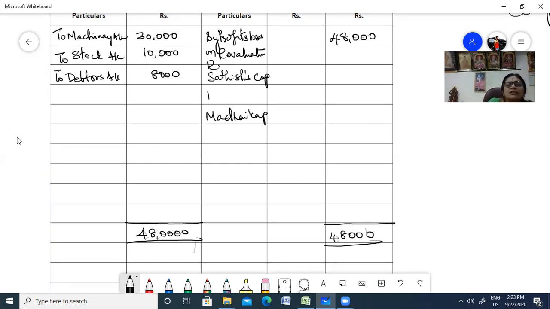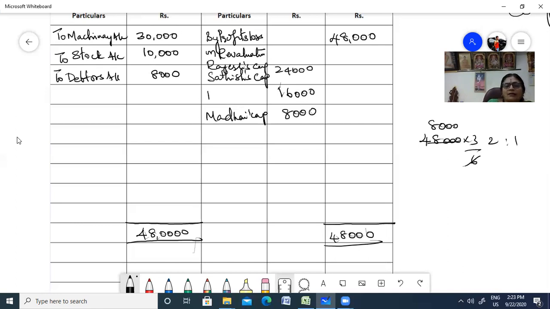So 48,000 into 3 by 6, so 24,000 here. And then for Satish, it is 2 and then 1. So 16,000 and then 8,000.